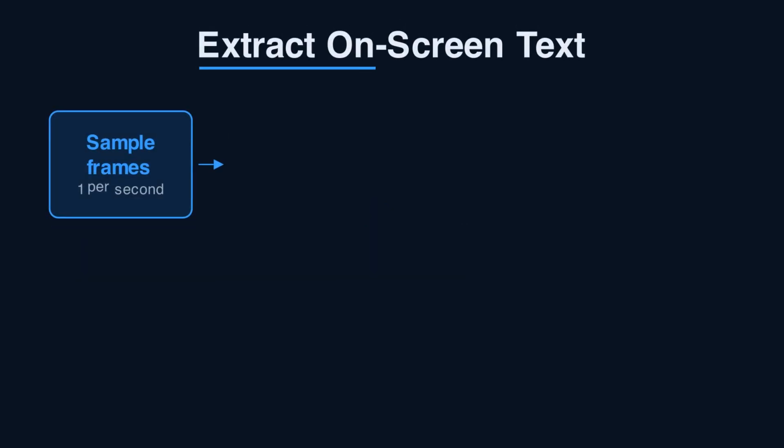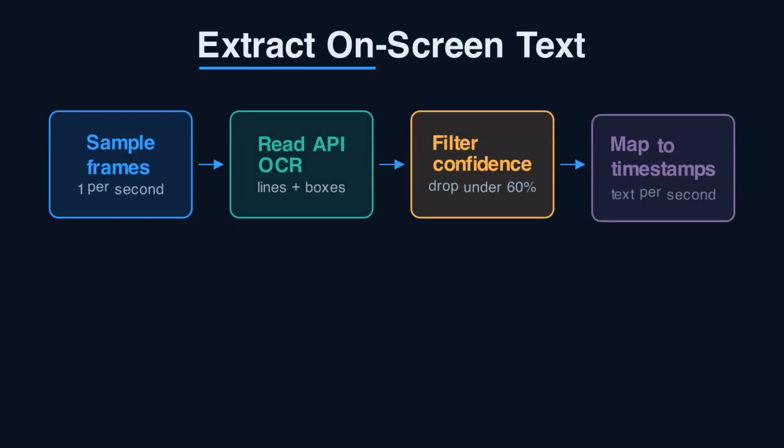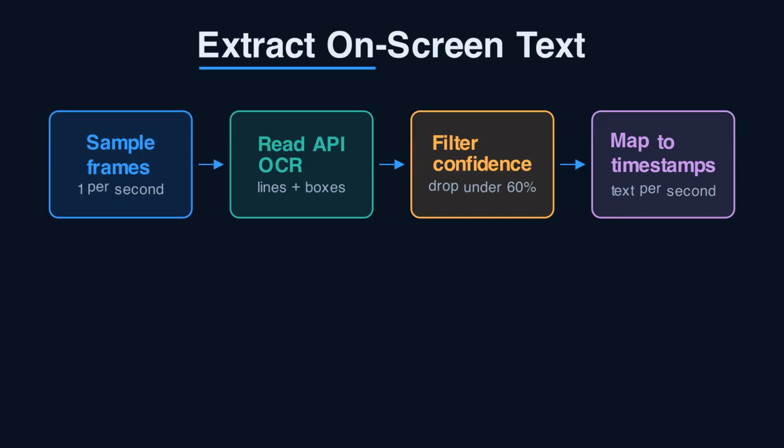Start with the frames. Don't OCR every frame. That's wasteful and slow. Sample 1 frame per second with FFmpeg. Send each to the read API in Vision. It returns text lines with bounding boxes and confidence. Keep the timestamp with every line. Drop results below 60% confidence. Now you have on-screen text mapped to sequence. Legal disclaimers and fine print show up here.